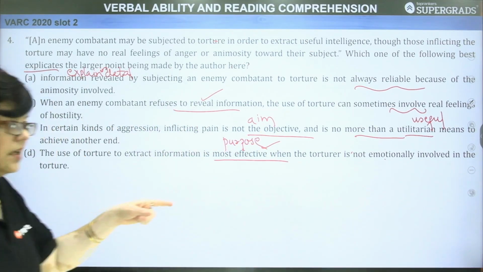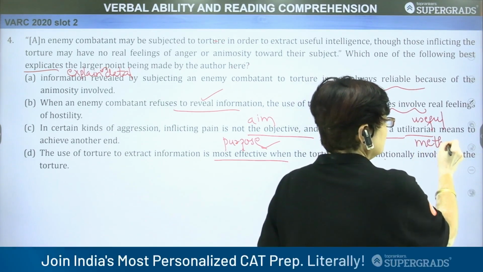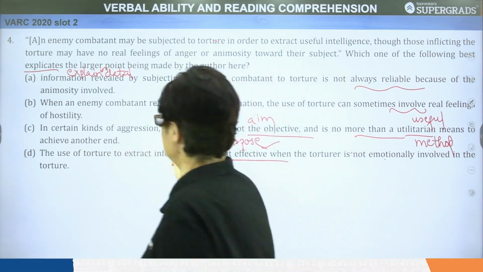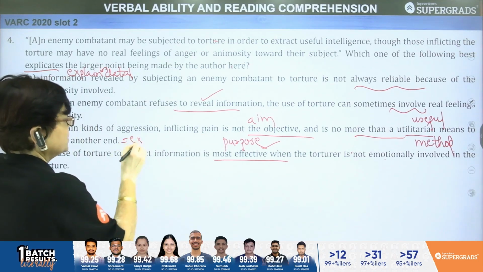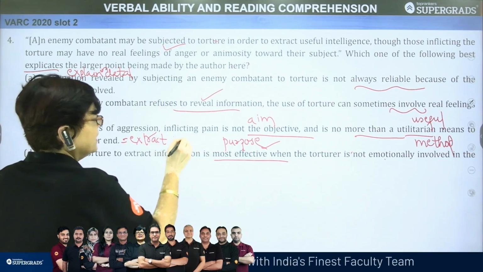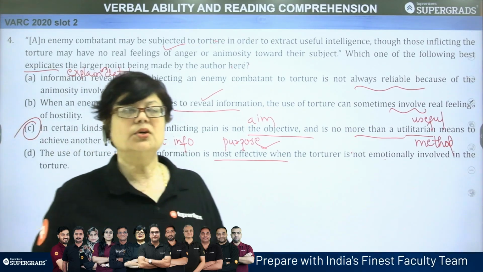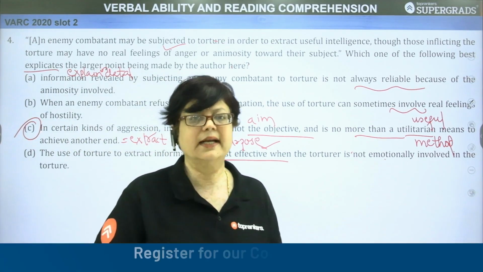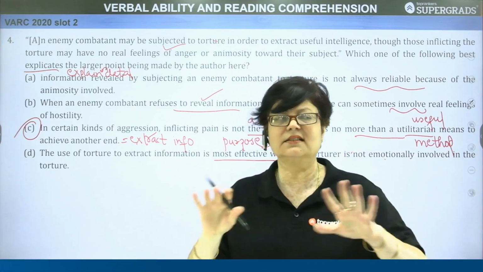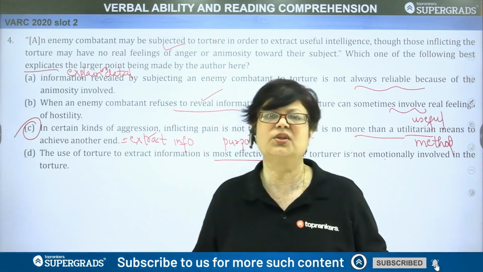It is a utilitarian means, a useful method to achieve another end. What is the other end? The other end is to extract information as per this example, just to extract proper information. So our answer option is option C. So in this way you find, dear students, that reading carefully, delving into an in-depth understanding of the passage, makes it possible for us to find the correct answer choices.